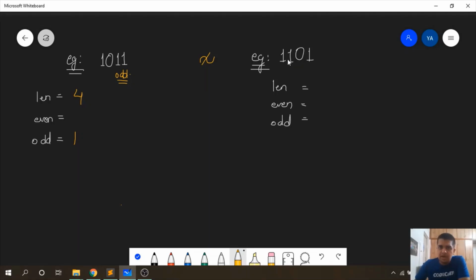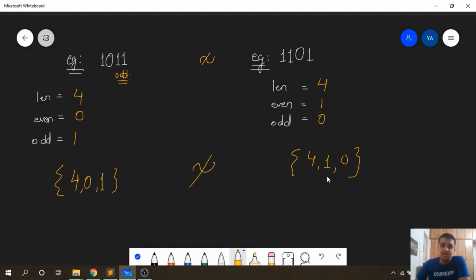Now here I will check the length, it's 4. Now I will check the number of ones that occur before the 0, it's 2. So it's an even count. Now if you see, the parameters for these two strings are 4, 0, 1 and 4, 1, 0. So as the parameters are different, these two strings are not equivalent.